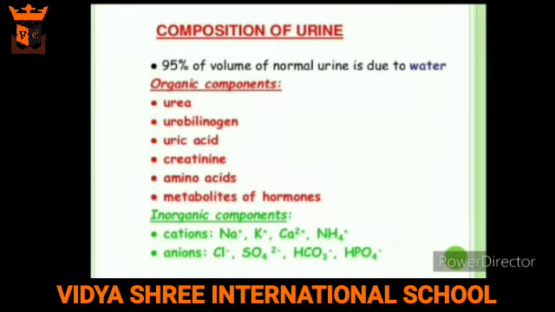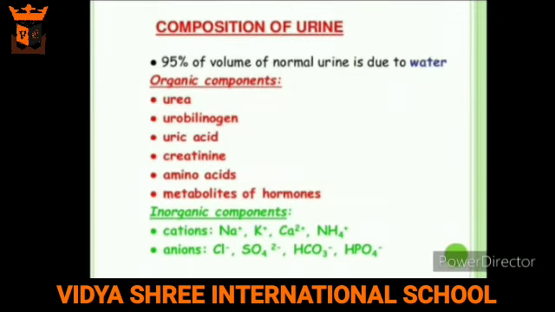Now we'll learn about the composition of urine. Generally, urine consists of 95% water, 2.5% urea, and 2.5% other waste products. But if there is excess sugar, enzymes, blood, or any other materials in the urine, it indicates that some organs may not be functioning properly. For example, if sugar appears in the urine, it means the person can be suffering from diabetes. Similarly, presence of blood in urine is a sign of damaged kidneys.